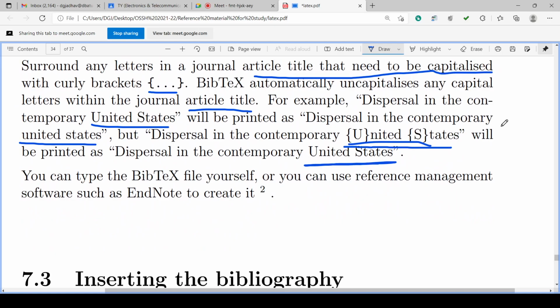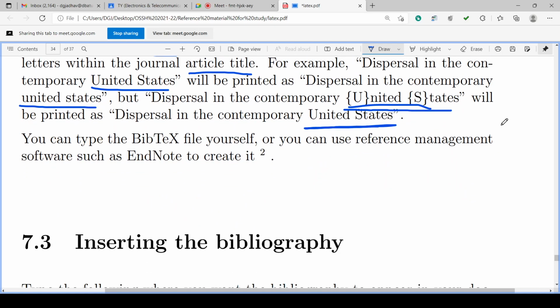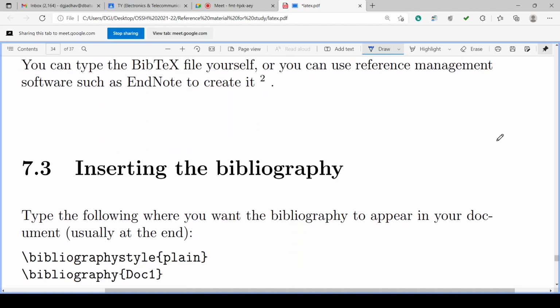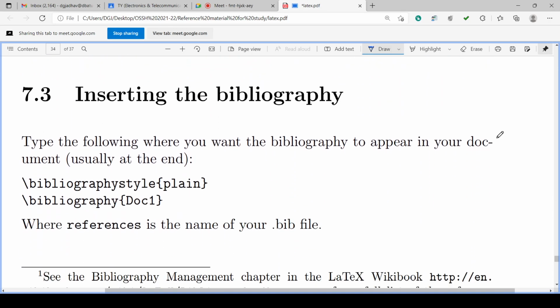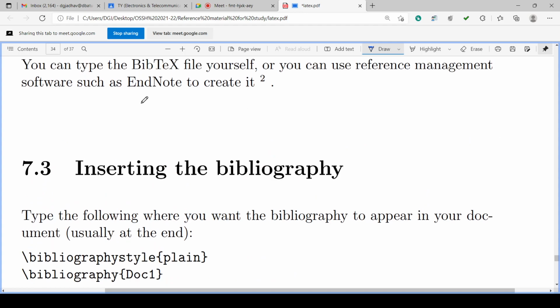Okay, you can type the BibTeX file ourselves, and you can manage it also. There are so many software tools we can use, like EndNote also, isn't it?